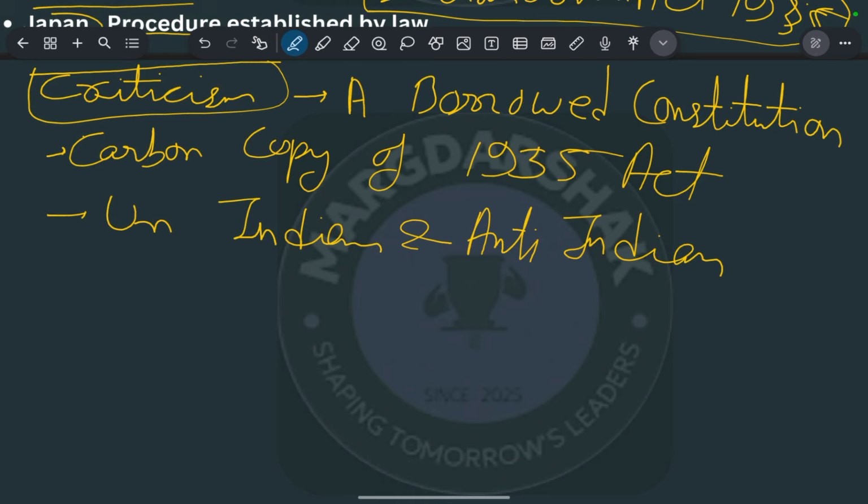Next is un-Gandhian. Okay, the critics also argued that it is an un-Gandhian constitution because Gandhi's ideas are for village democracy, but here the concept is of federation with a quasi-federal system, so that is why it is also called the un-Gandhian constitution.